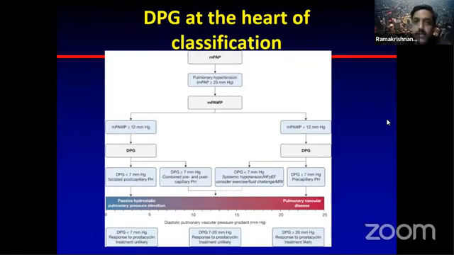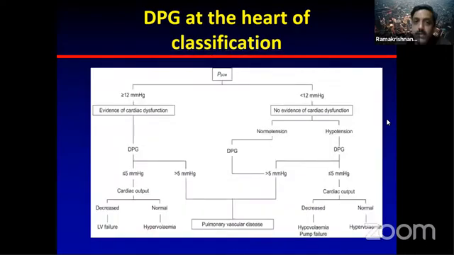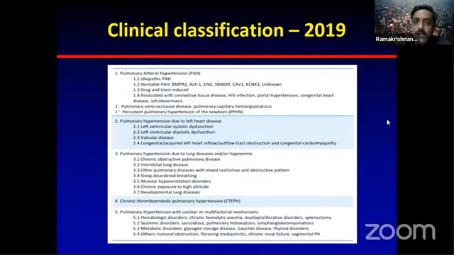Now we go to the clinical classification. This is another thing that is often asked, and you should be aware of all these things, where I think minor alterations have been made. Mostly it is pulmonary arterial hypertension: idiopathic, heritable, drug and toxin induced, and associated with connective tissue disease, HIV infection, portal hypertension, congenital heart disease, and schistosomiasis, all grouped here. Whereas 1 prime is pulmonary veno-occlusive disease and pulmonary capillary hemangiomatosis. 1 double prime is persistent pulmonary hypertension of the newborn, that is PPHN.